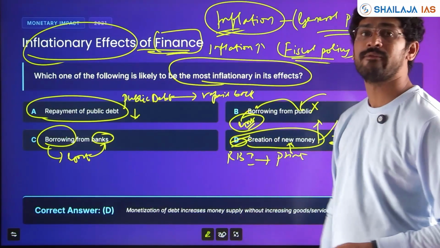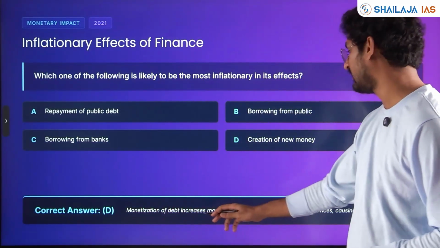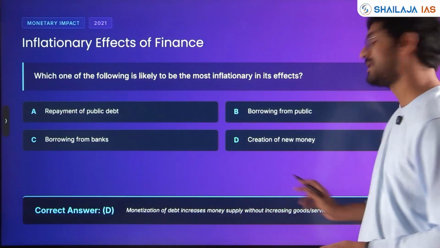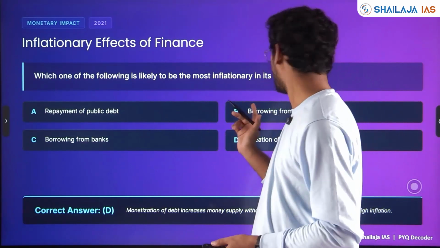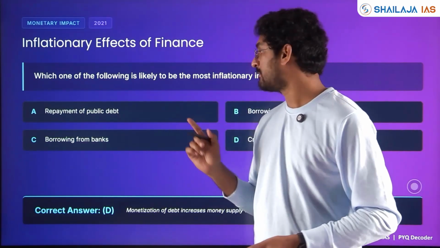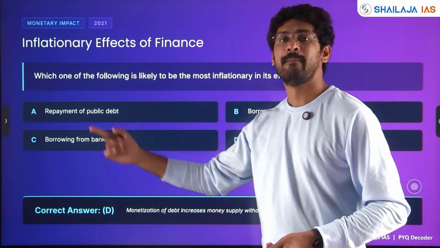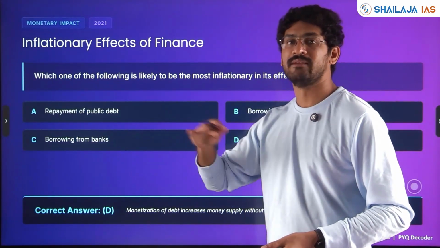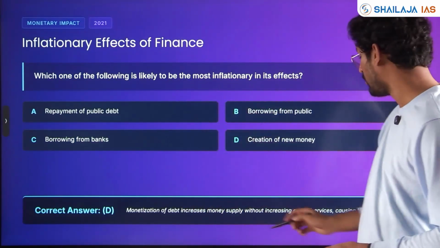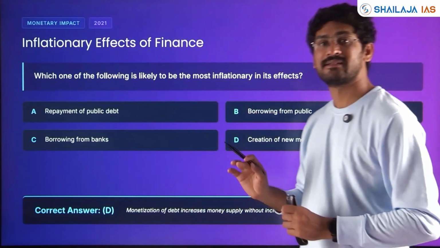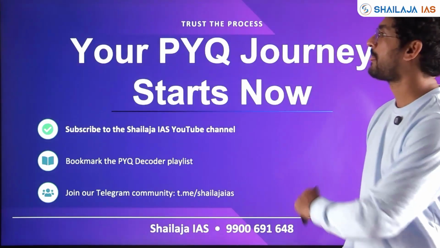Statement 4, creation of new money. Monetization of debt increases money supply without increasing goods and services. Taking loans from banks or the public will not cause much inflation compared to creation of new money, simply because that has to be paid back, and once you pay back, inflation settles. But with creation of new money, goods and services are the same, but supply is more, therefore inflation increases.